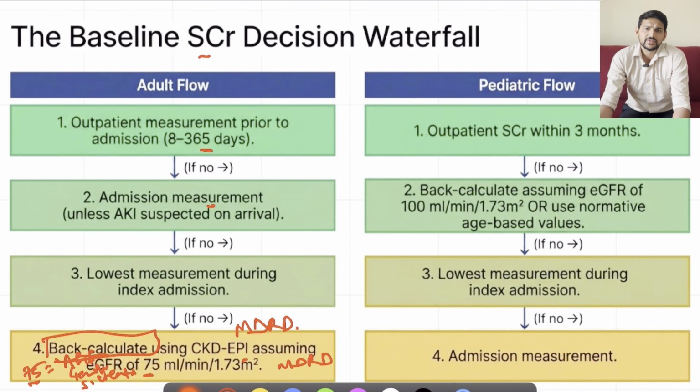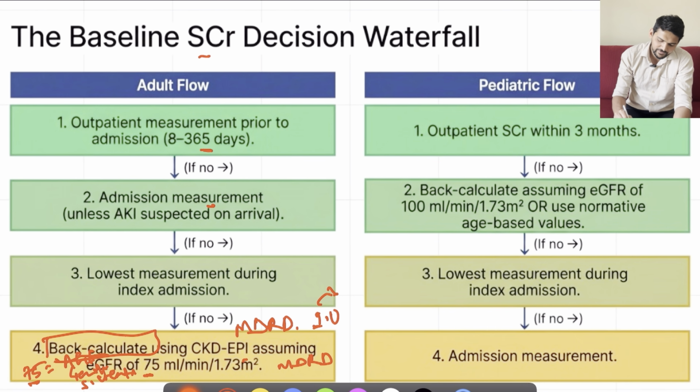For example, a 60-year-old individual presents to us with creatinine of 3. In that case, using the MDRD formula, keep the target GFR as 75, fill in the variables like age, that is 60 years, and gender, male. Once we enter all these variables, we will get the serum creatinine that will be the baseline for that individual. Suppose we get the value as 1.0 as the baseline creatinine. Now this individual has presented with 3, right?